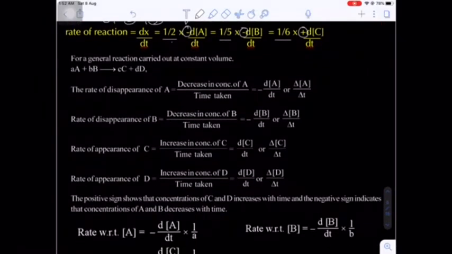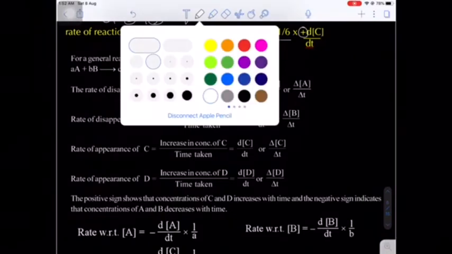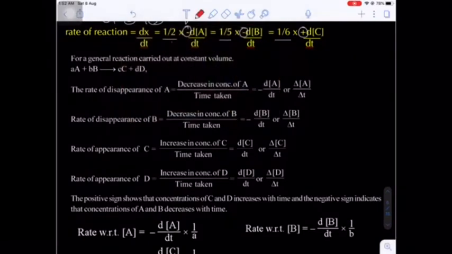Now there is one general example here. Small a moles of capital A and small b moles of capital B combine to give small c moles of capital C and small d moles of capital D.